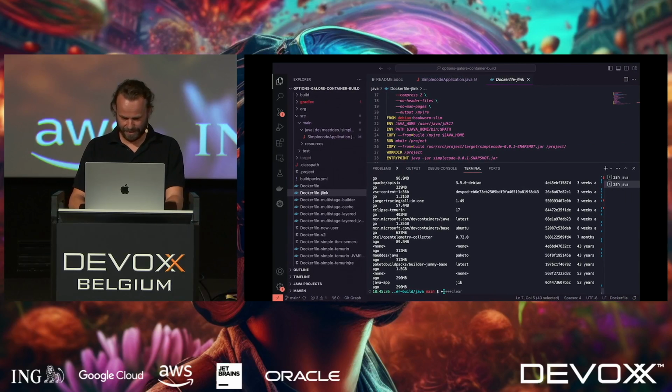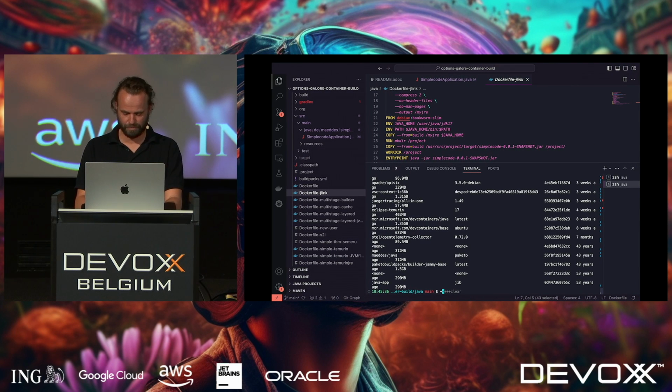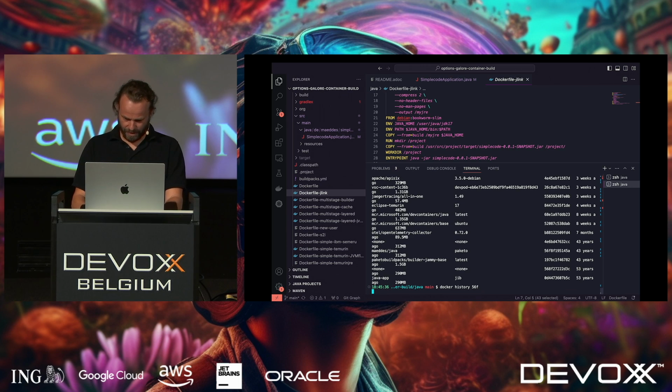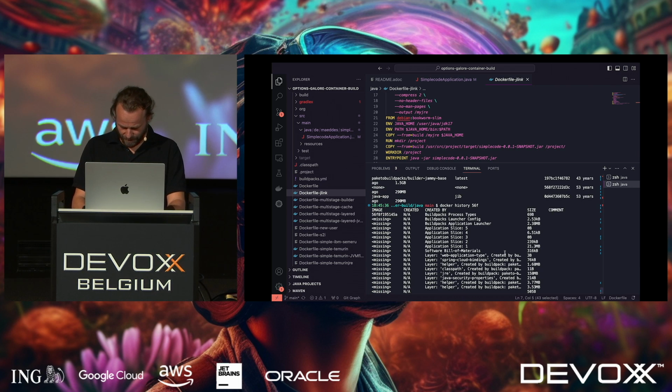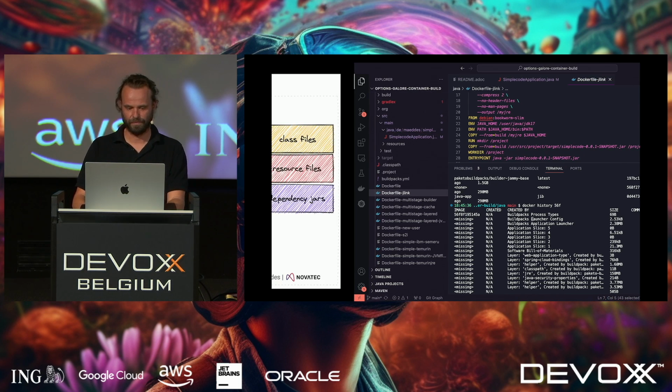If we have a look into the image that I had just built, I see the way Docker history on this Paketo one, this is 5.6f. I can also see that this one would automatically split the application into libraries, dependencies, application files, and so on. So again, you wouldn't have to take care of this step.